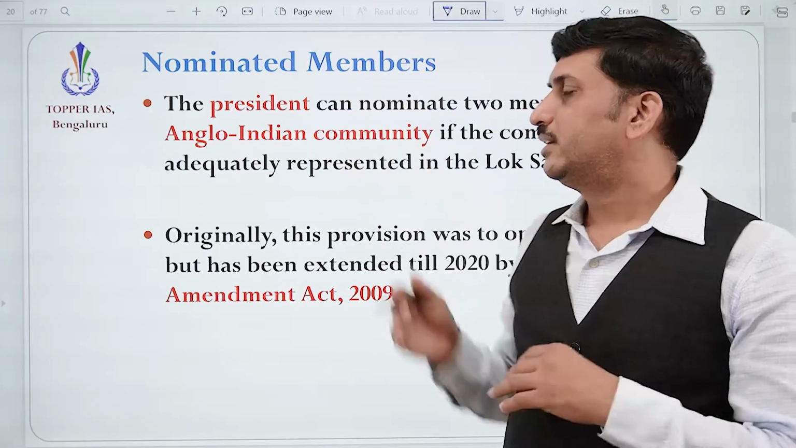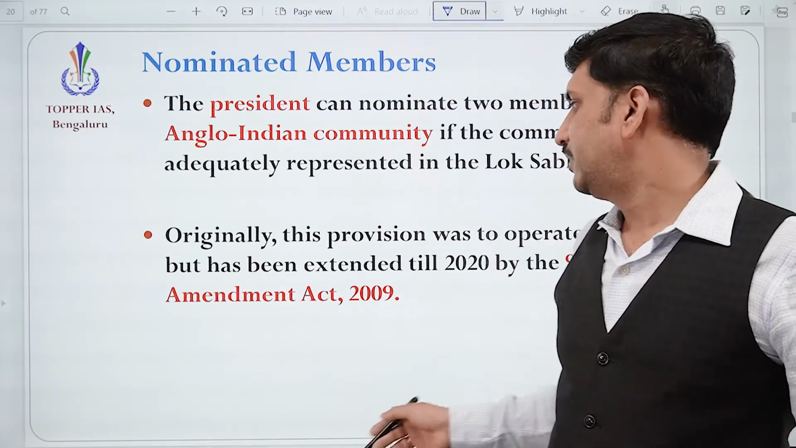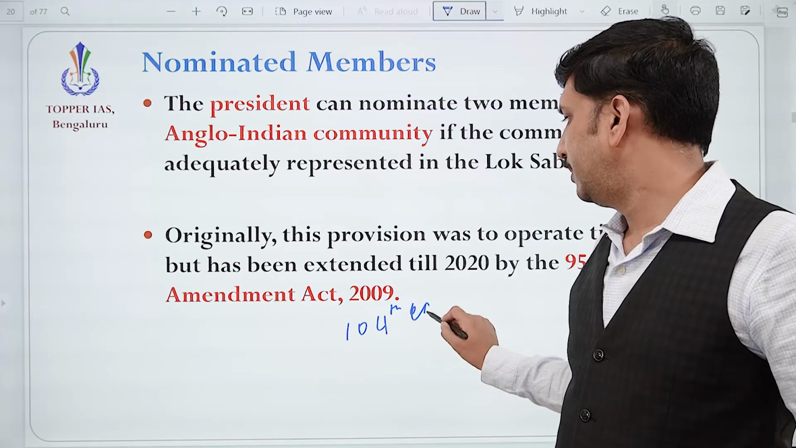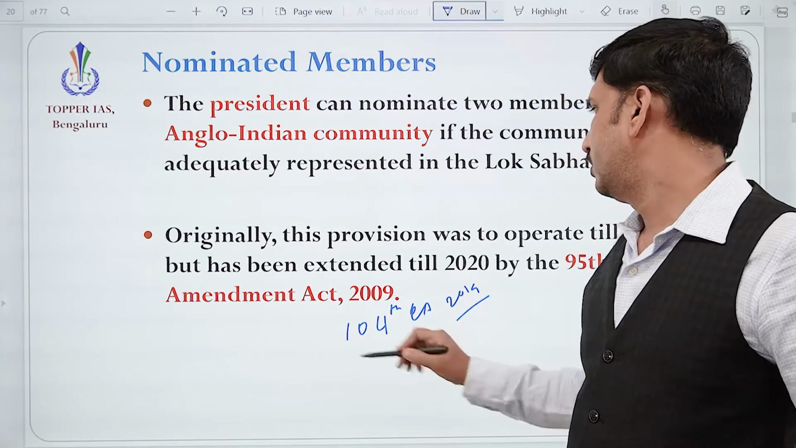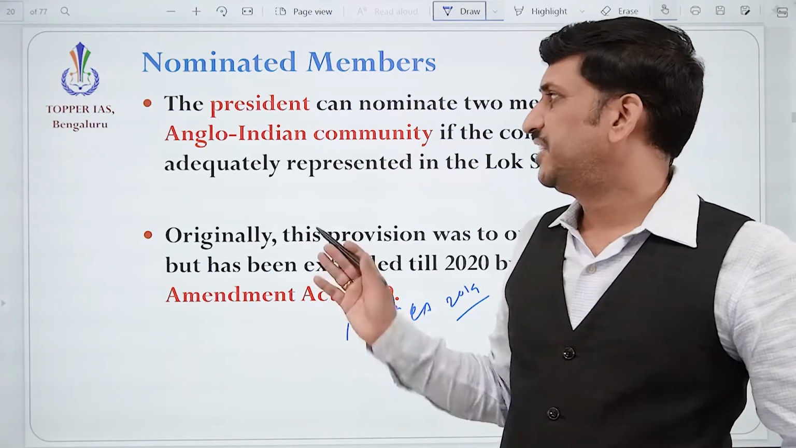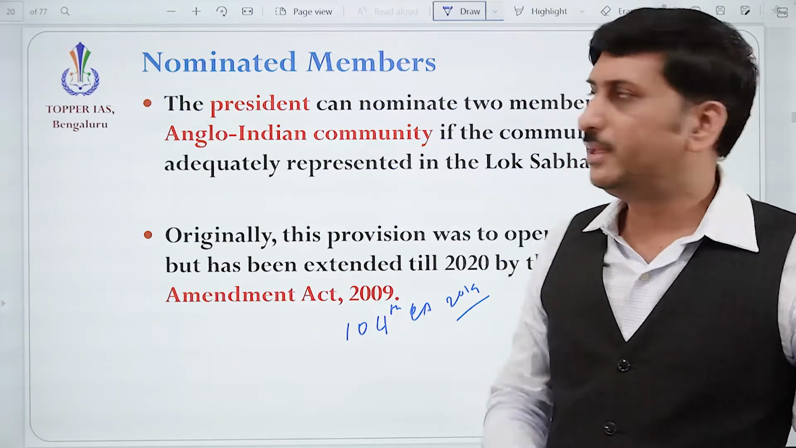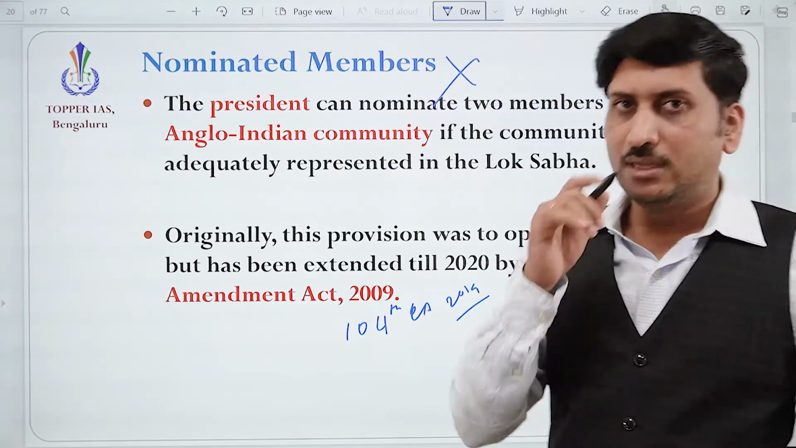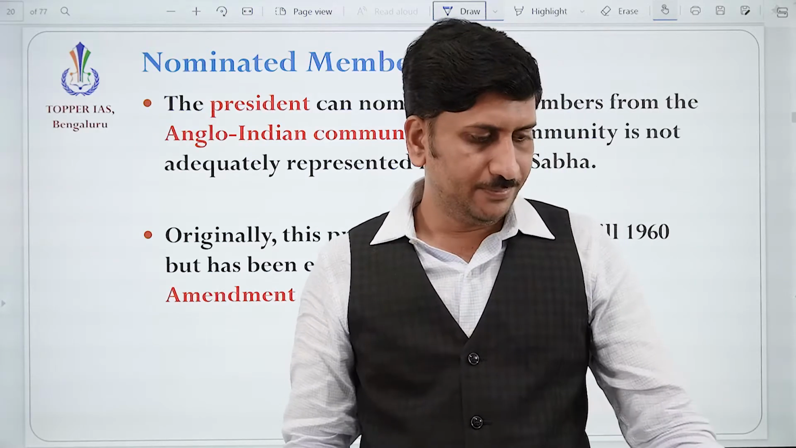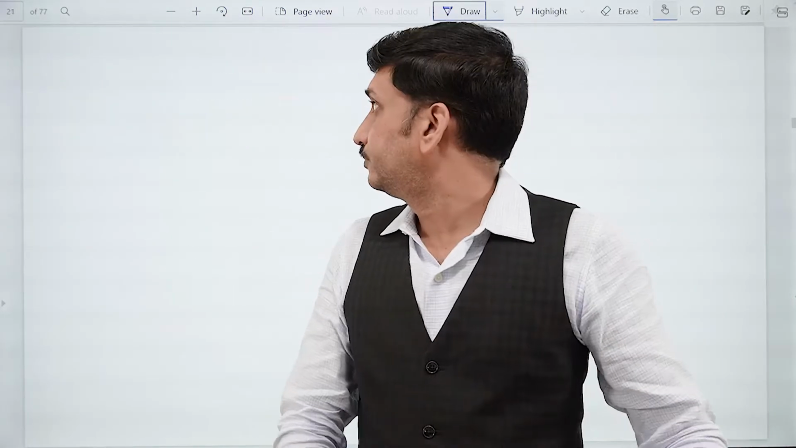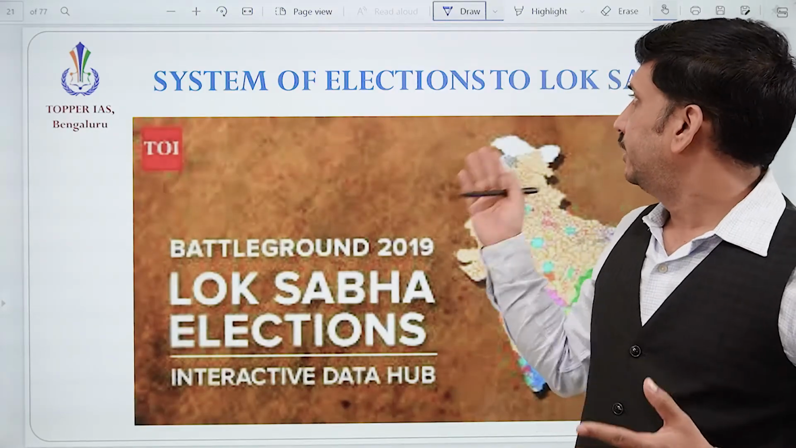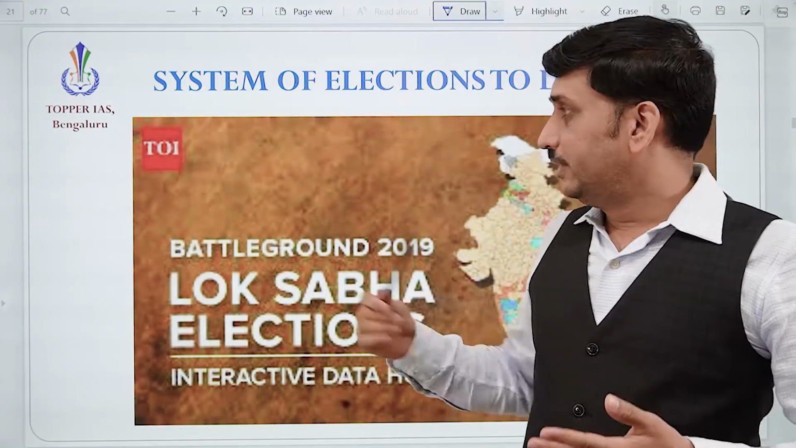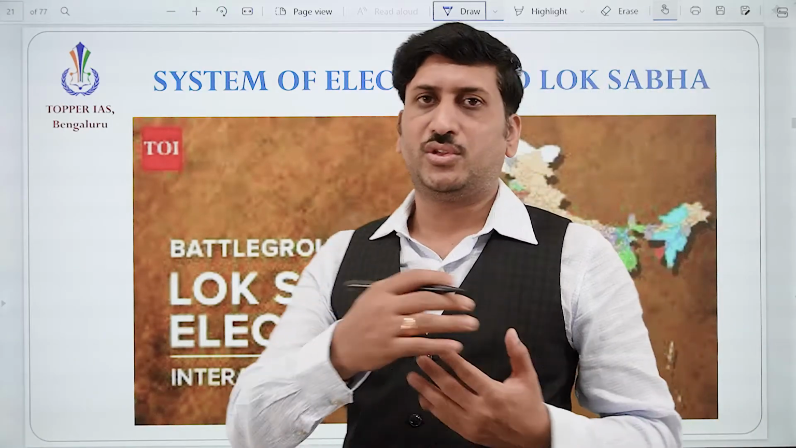And with respect to nominated members, I already mentioned that. The 104th Constitutional Amendment of 2019 has changed that, and now nominated members are no more represented in our Parliament. Now we'll understand the system of elections to Lok Sabha. This we will cover in our next session.